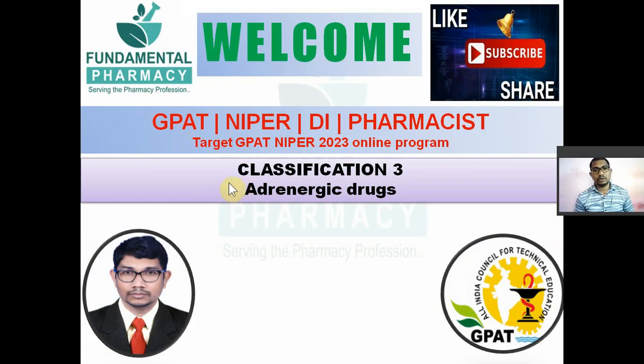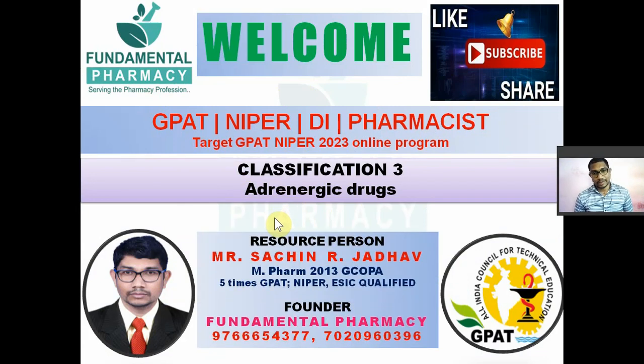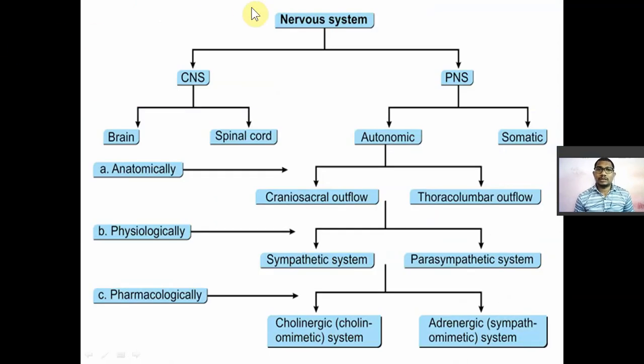Students, in this video we are going to see classification number 3, and that is nothing but the classification of adrenergic drugs from pharmacology, or classification of sympathomimetic drugs. So it's my request to you again, please watch this video until end because it is a very important video for you. You might have seen the nervous system in the first year B.Pharm from anatomy and physiology.